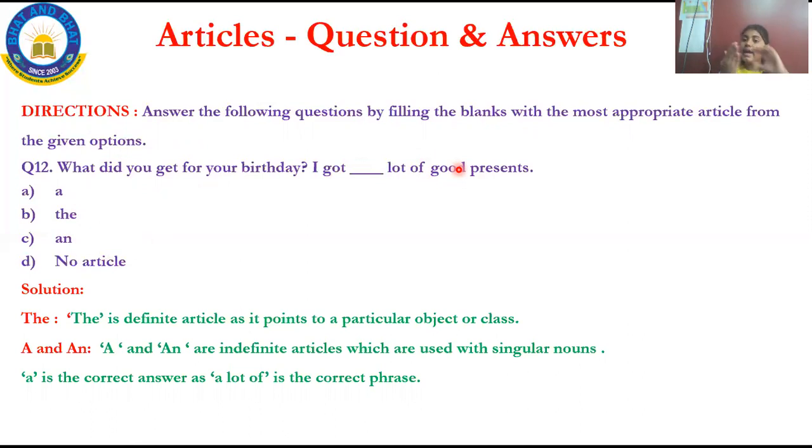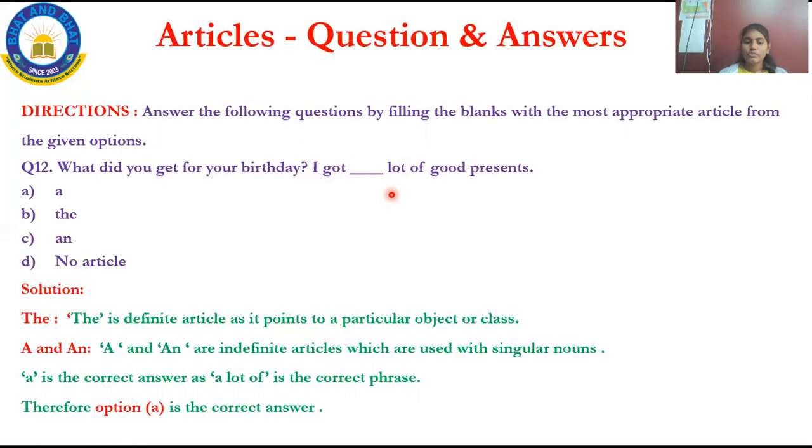If I add an article to it, then it will. Now lot of good presents is a phrase there. If I add the article, then it will become a complete sentence. See, instead of saying I have got lot of good presents, I have got a lot of good presents.